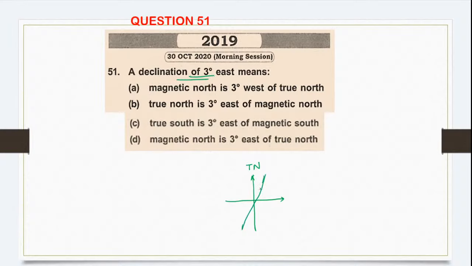This is magnetic north. Magnetic north is east of true north. D is the correct answer. Okay, understood. Chalo, next question.